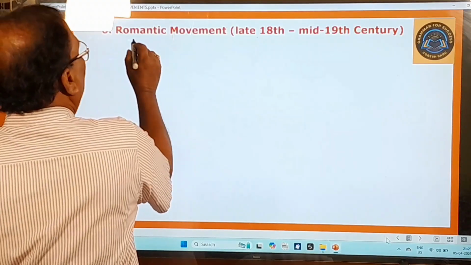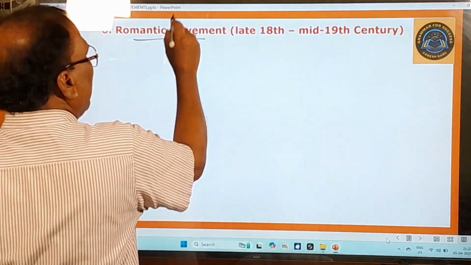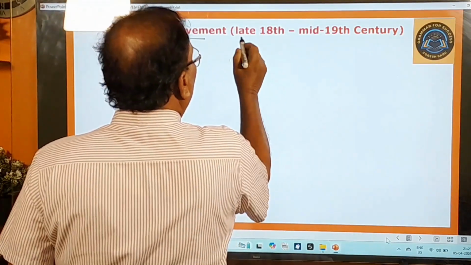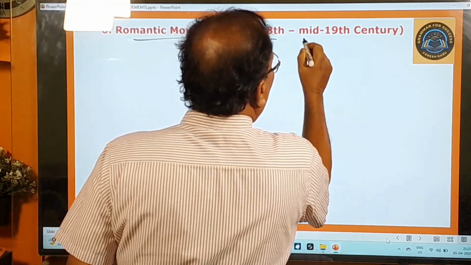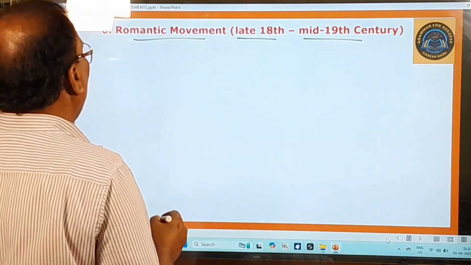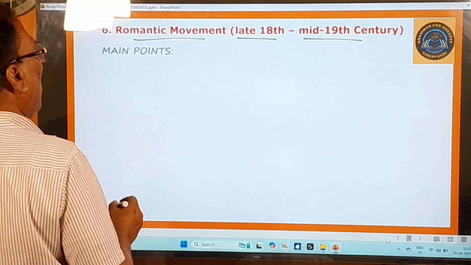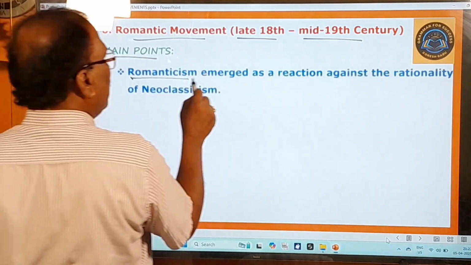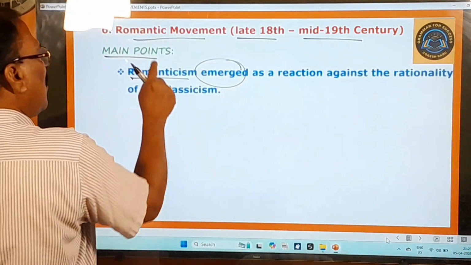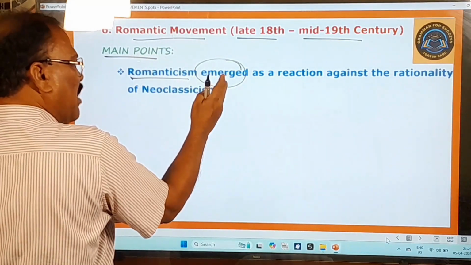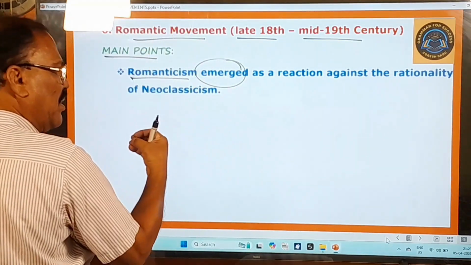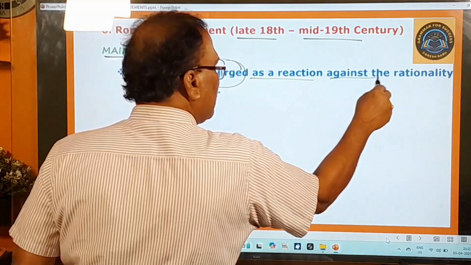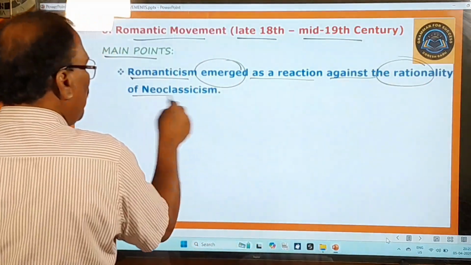Sixth one, the Romantic movement. This movement existed between the late 18th and mid 19th centuries. What are the main points of this movement? Here you pay attention. Romanticism emerged, that means originated, as a reaction against the rationality of neoclassicism.